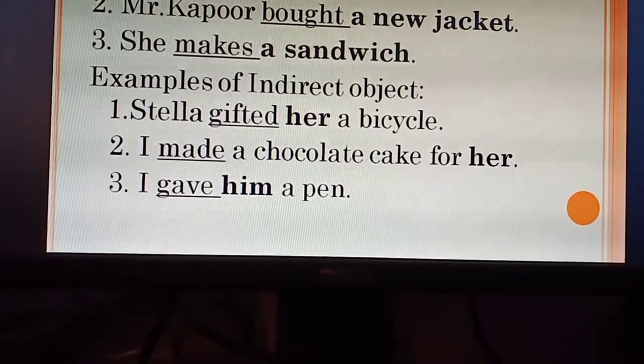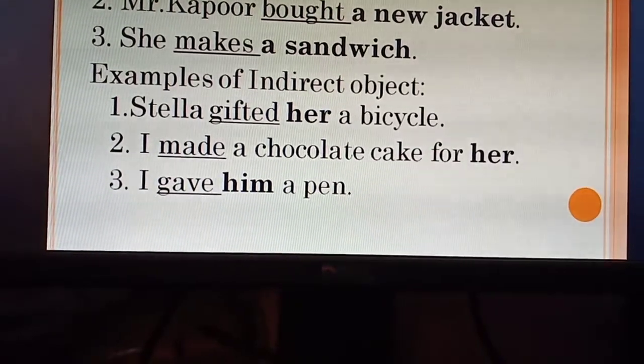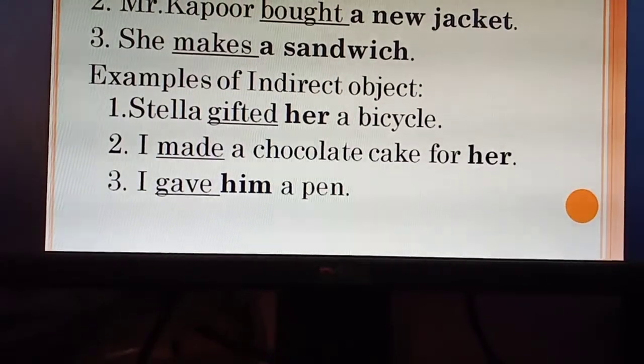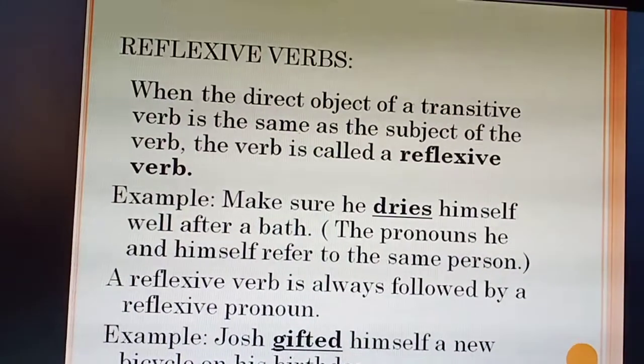And third one is I gave him a pen. Here gave is the verb and him is the indirect object as it answers the question to whom. I gave a pen to whom? To him.